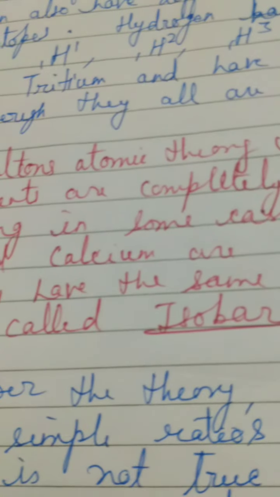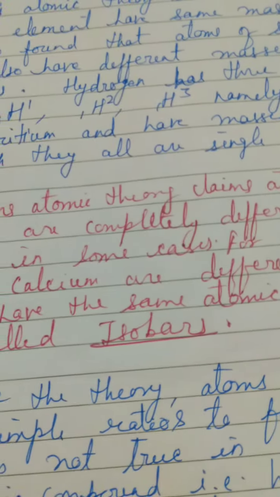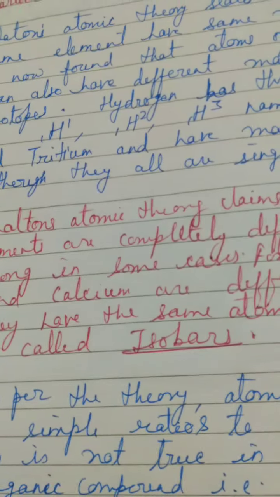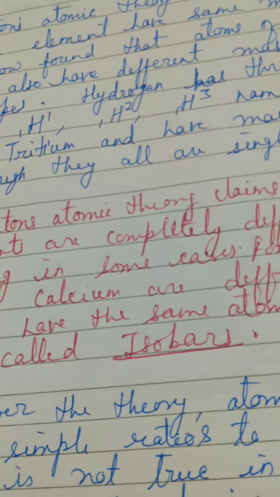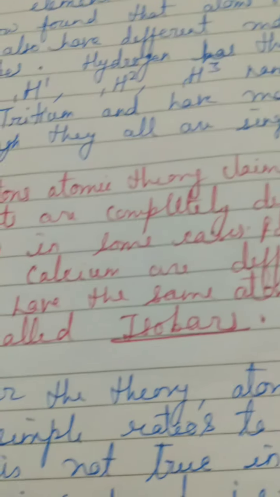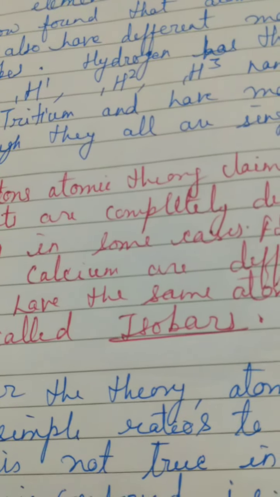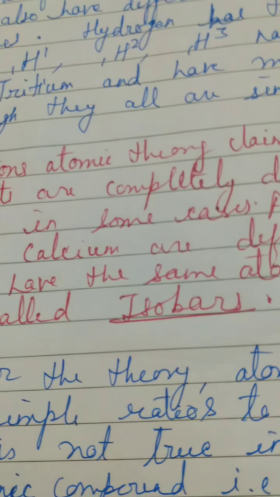Now Dalton says that the different elements are totally different from one another. They cannot be similar in any respect. He is trying to say that different elements will be totally different from one another; there will not be any similarity. But it has been found that different elements coincide in their masses.